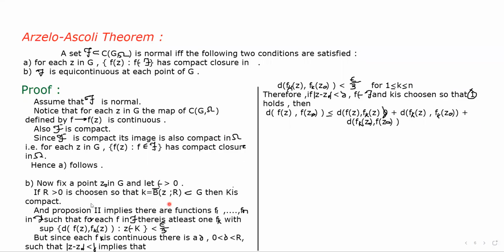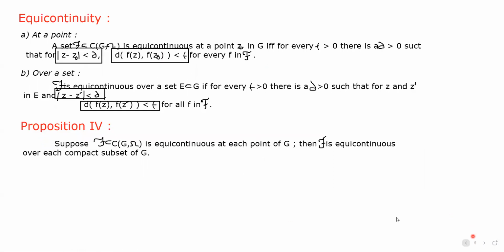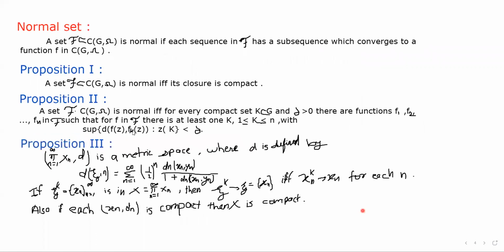So if the set is compact, then from our second proposition we can say that a set script F which is a subset of C(G, Ω) is normal if and only if for every compact set K which is a subset of G and δ greater than 0, there are functions f1, f2, up to fn in F such that for f in F there is at least one k with supremum of d(f(z), fk(z)) less than δ.